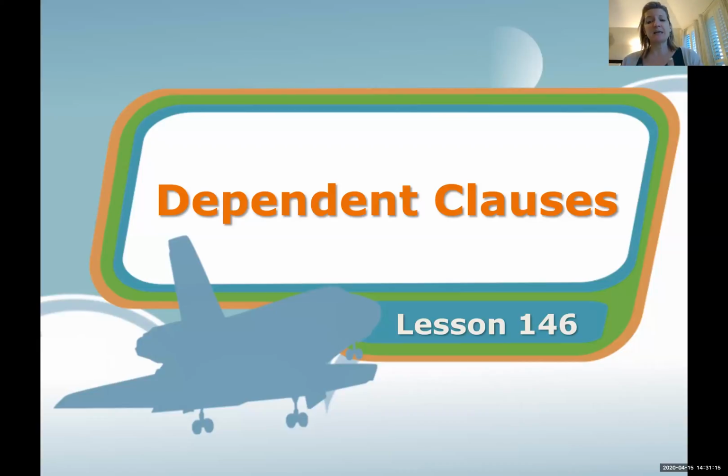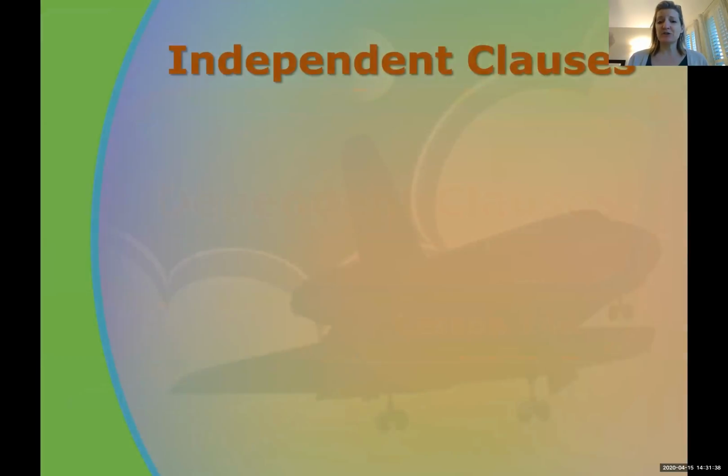You don't depend on your mom and dad to carry you around anymore. You are independent. You can get yourself from one place to another all on your own. So independent can stand alone, just like you can stand and walk alone without someone carrying you. Now, when you were a baby, you were dependent on your parents to get you from one place to another. Dependent clause is just like that.